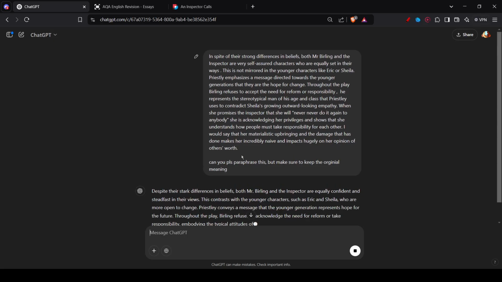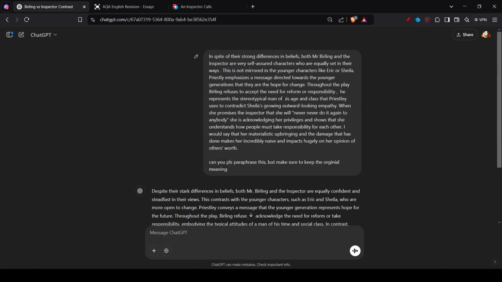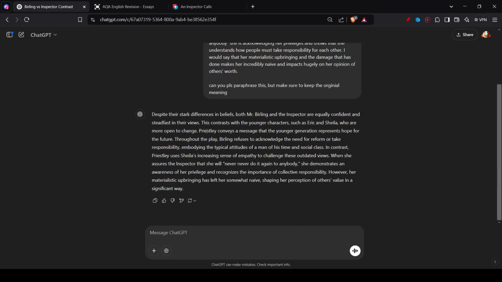Let's just see some of the starting words. It starts with, in spite of their strong difference in beliefs, despite their stark difference in beliefs. You can see that it's quite different. But what we can notice here is that sometimes all ChatGPT is doing is changing the words. By doing this, you're avoiding plagiarism because the words don't match, and sometimes it moves sentences to different places, differentiating the wording in such a way that the whole paragraph is not plagiarized when you keep it inside your essay. So what we have covered right now is that ChatGPT can help you summarize information and paraphrase texts.